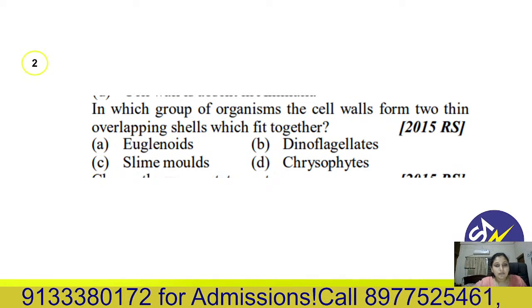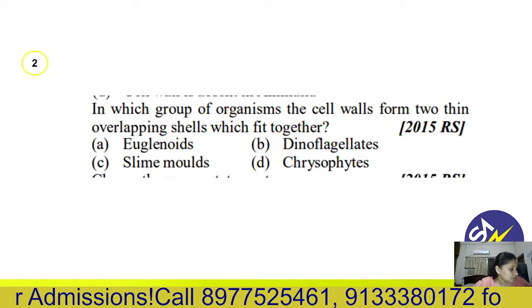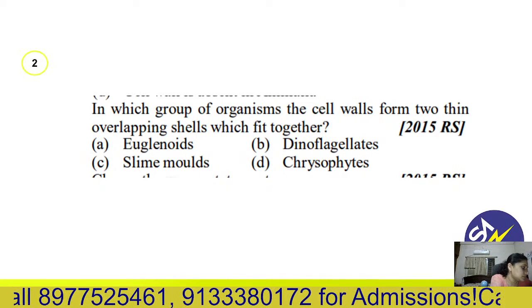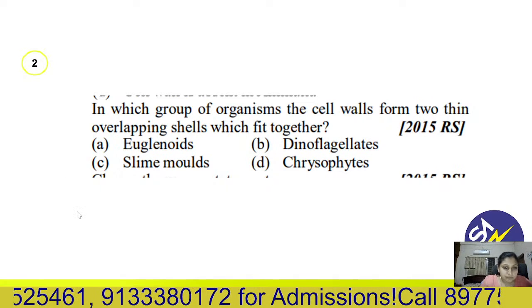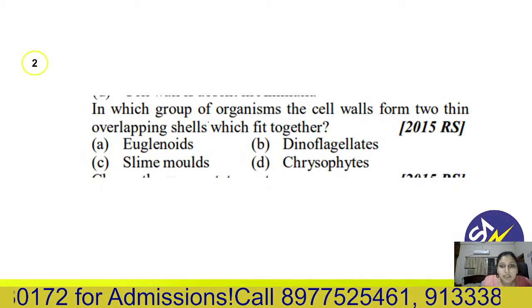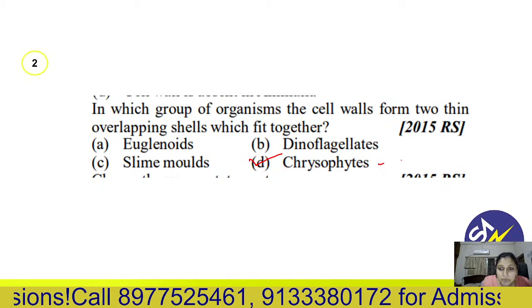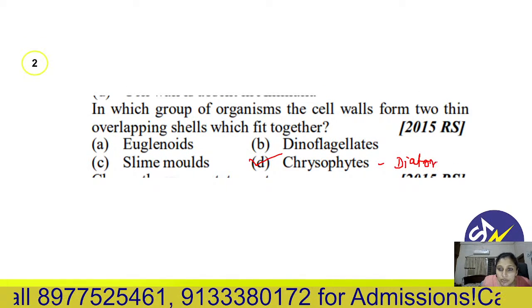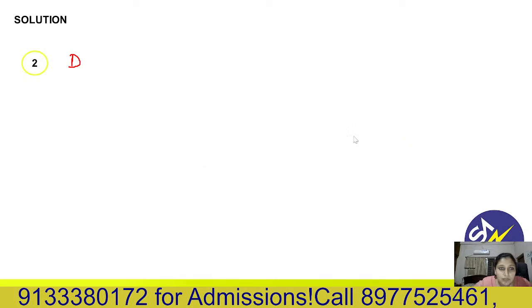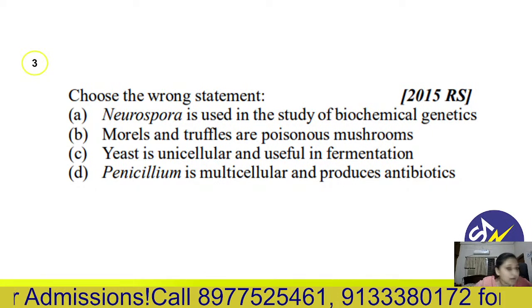That is the fitting, overlapping thing. Yes, correct answer, you're right. It is chrysophytes, and especially diatoms. Diatoms show this type of overlapping shells type of cell wall. So answer is 2D.